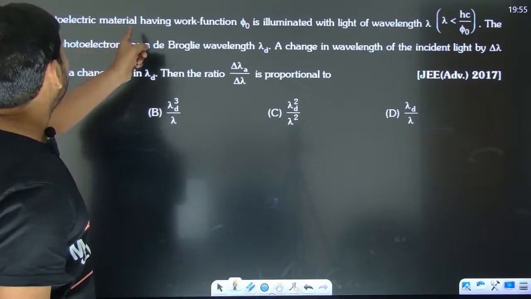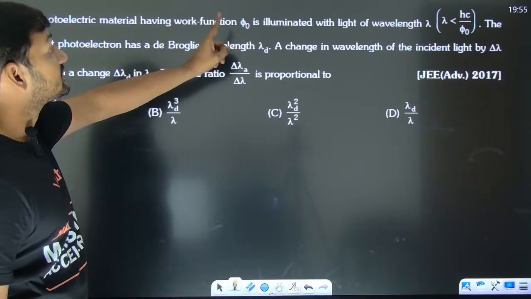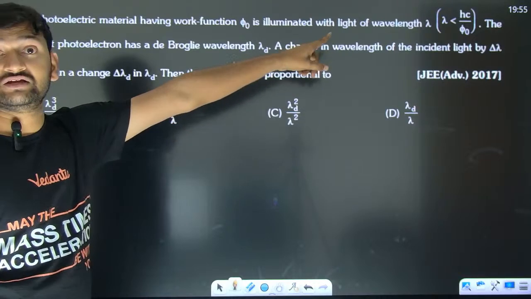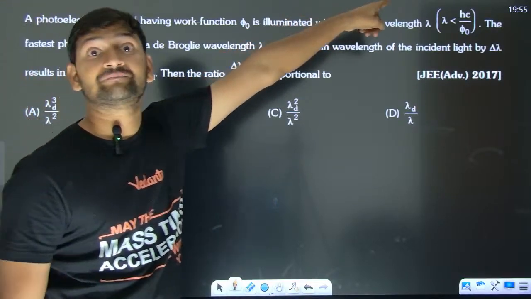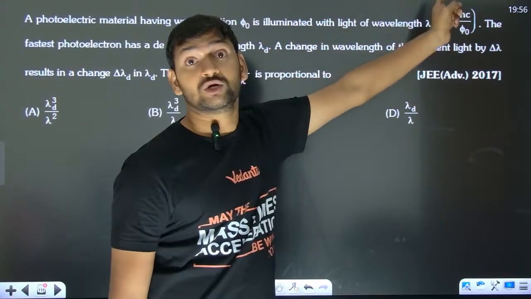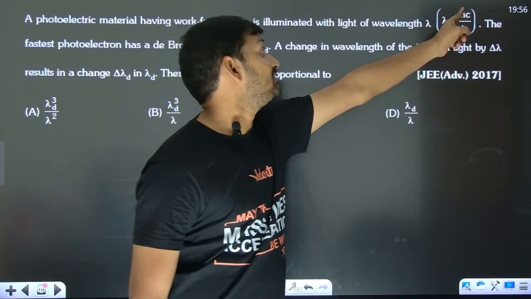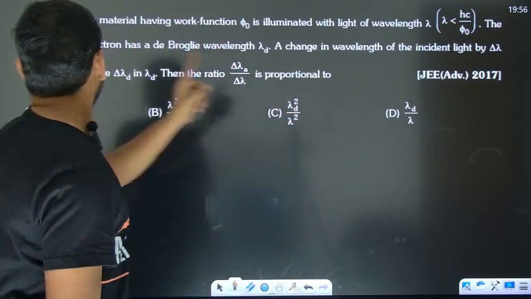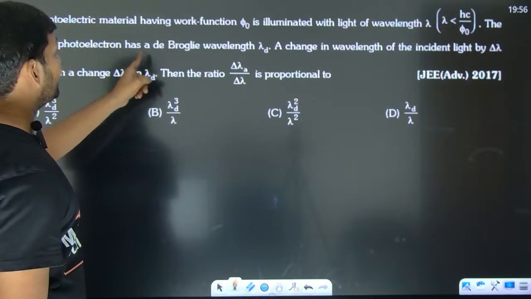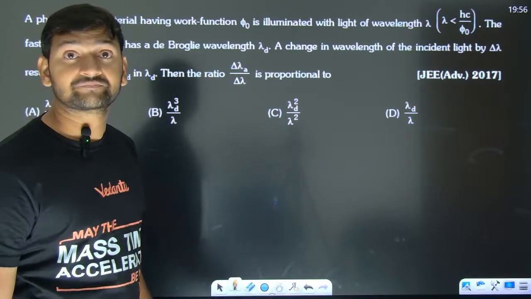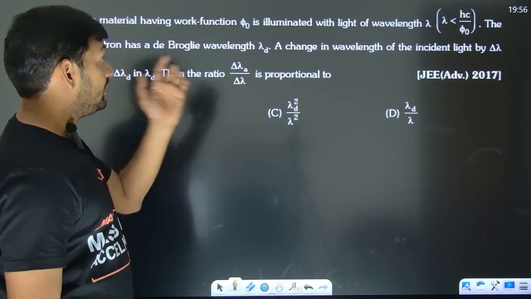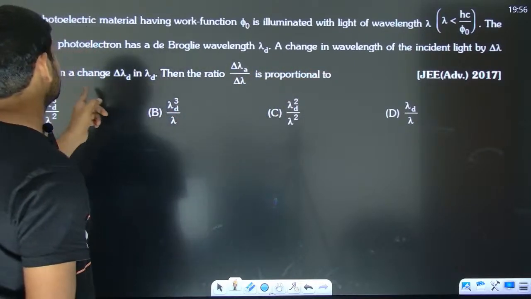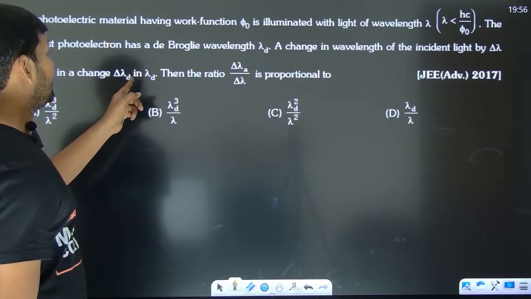A photoelectric material having work function phi naught is illuminated with a wavelength. Okay, that means the wavelength that is illuminated is less than the threshold wavelength. hc by phi naught is the threshold wavelength. That means photoelectron emission will take place. The fastest photoelectron has a de Broglie wavelength lambda d. A change in wavelength of the incident light by delta lambda results in a change delta lambda d in lambda d.